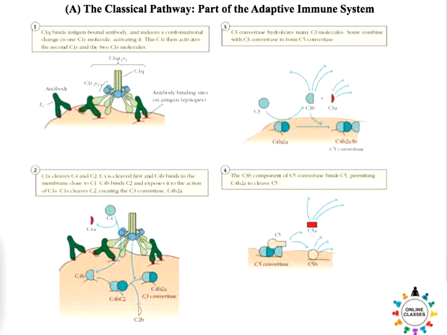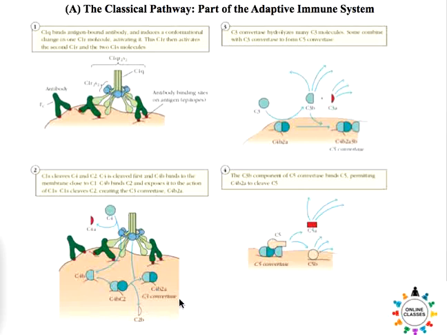Upon activation of this C1 complex, it has the potential to cleave C4 and C2, right? And when it cleaves C4 and C2, it forms a C3 convertase. The component that is part of the C3 convertase is C4b2a.